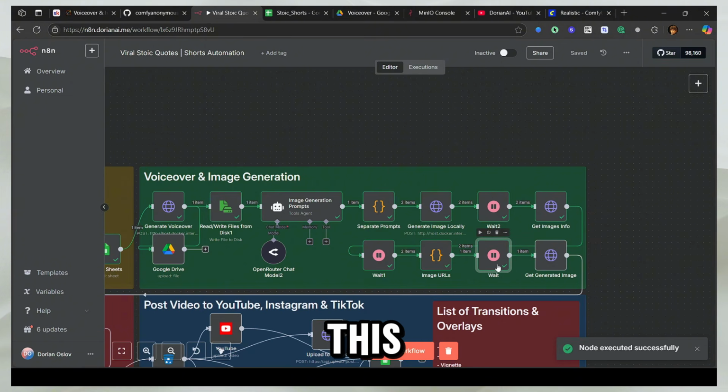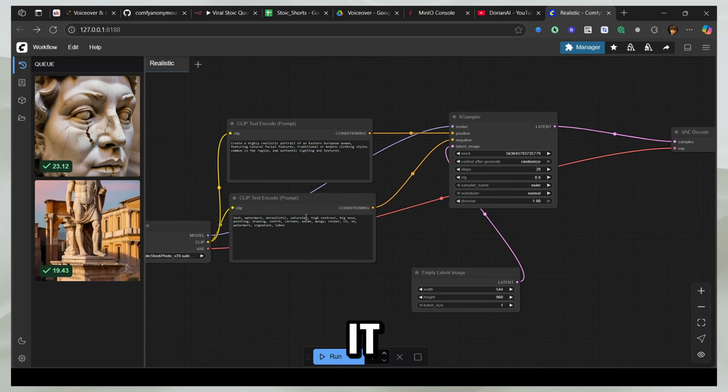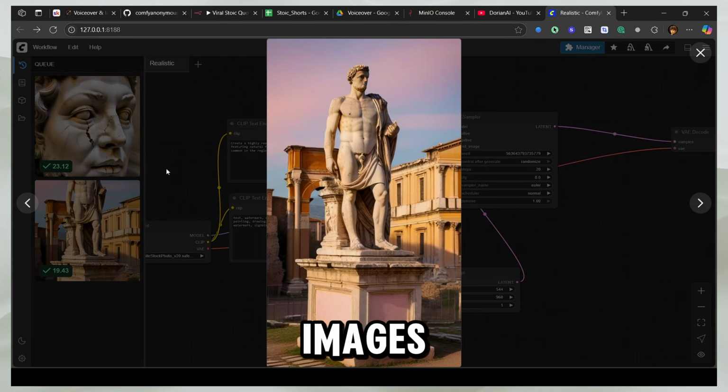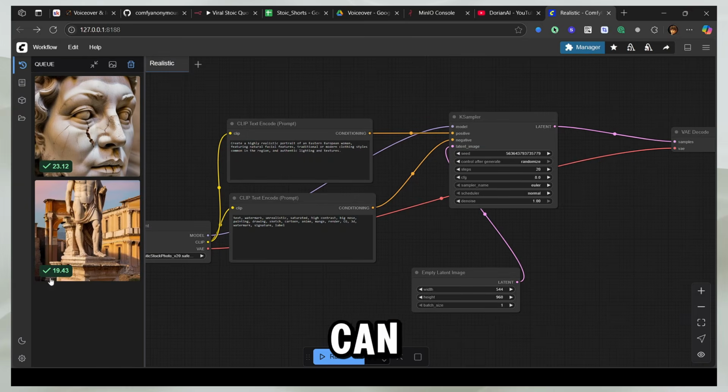So now this is going to run. This is just 1 second, and now it's ready. So let's head back to Comfy UI and see it. So here you can see it created our images. This is the first one, and this is the second one. And you can see it took about 20 seconds, 23 seconds.